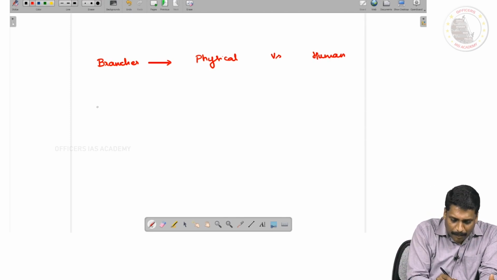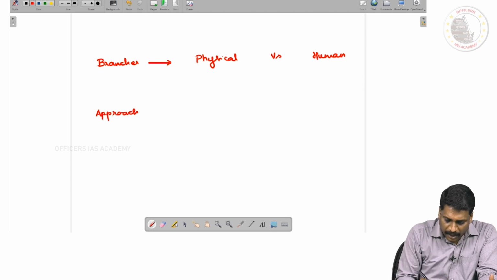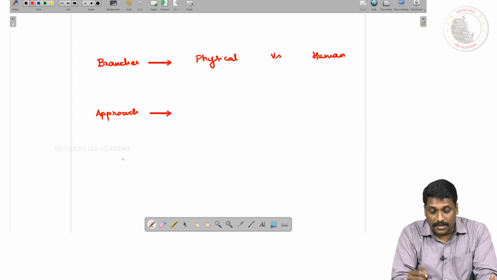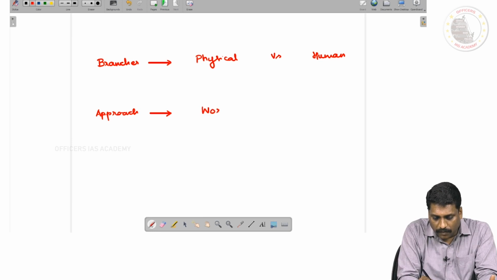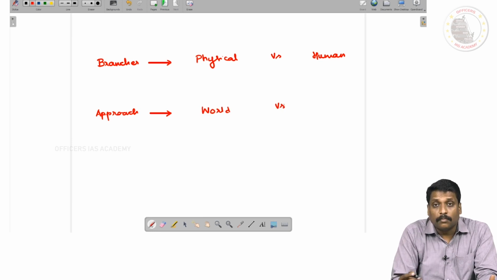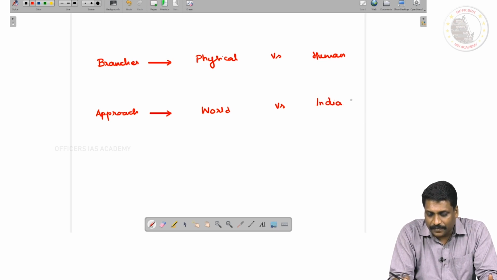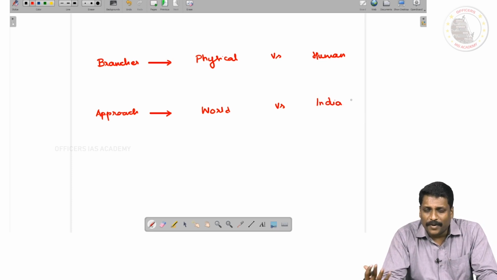And when I talk about the approaches, again you have two very important approaches of geographical study. One, the universal approach, a world approach. And two, that region, which is India.